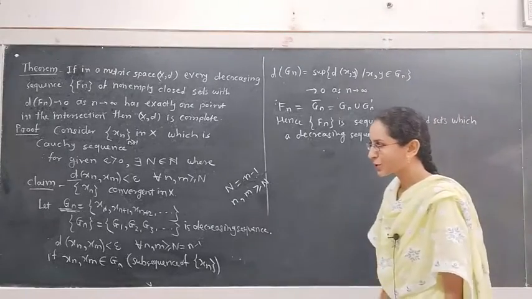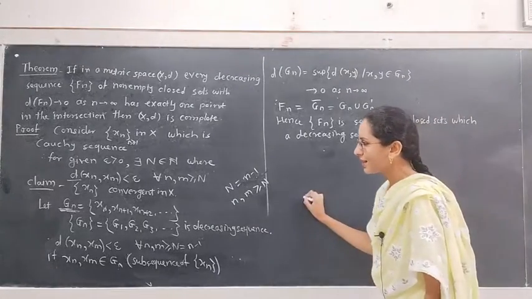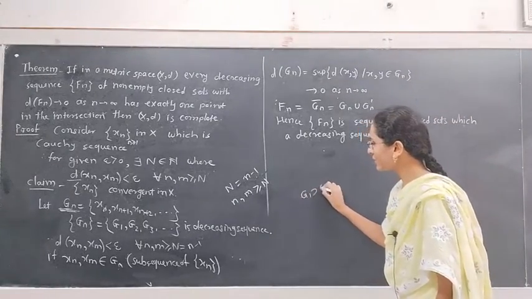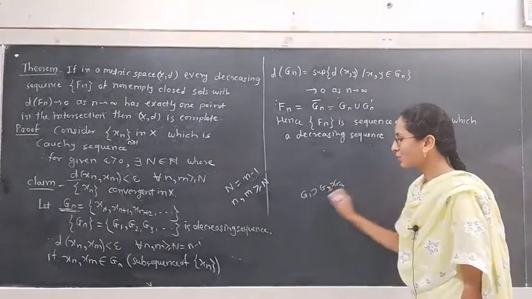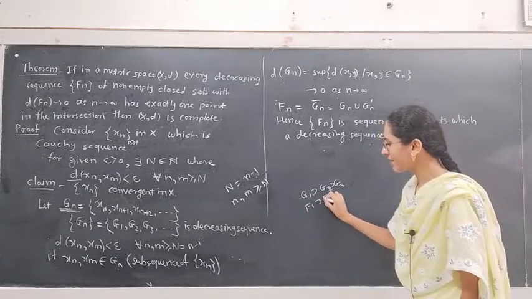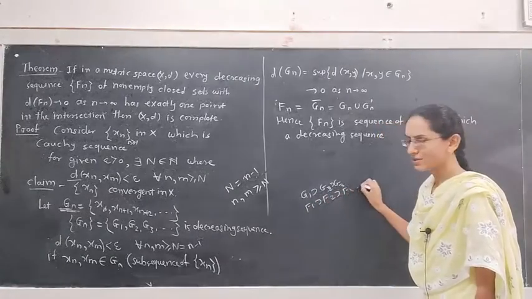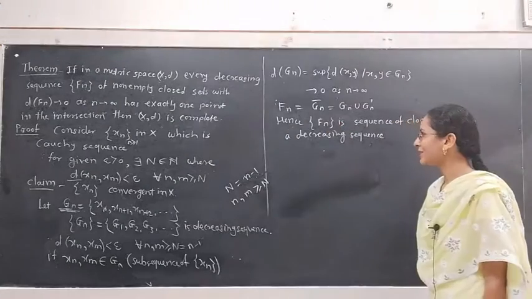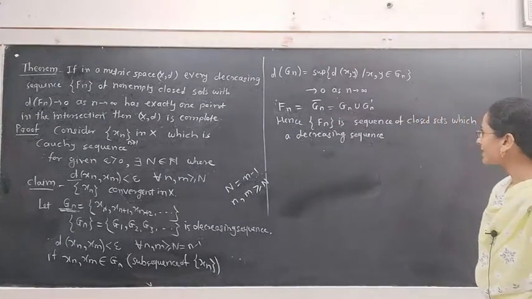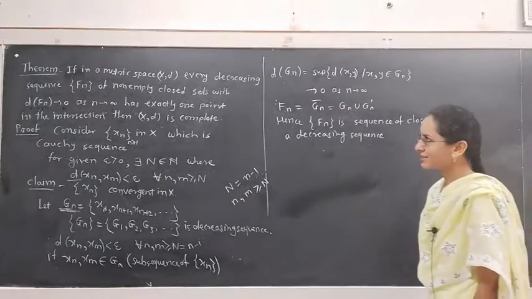Because just now we have seen that set G1 contains G2, contains G3 and so on. So the set F1 contains set F2, contains F3 and so on, because Fn is formed by taking the closure of the set Gn. Hence, Fn is a sequence of closed sets which is a decreasing sequence.